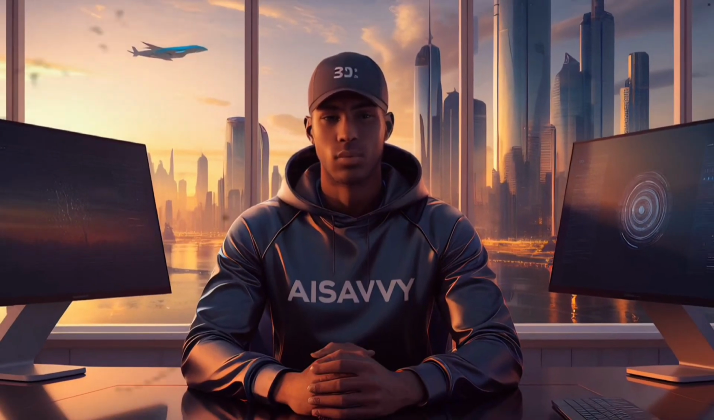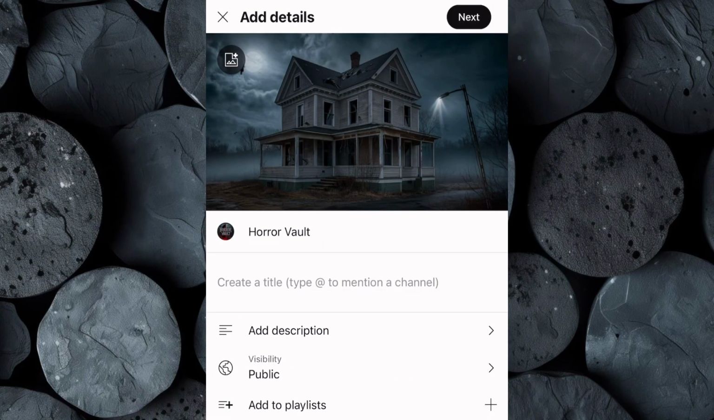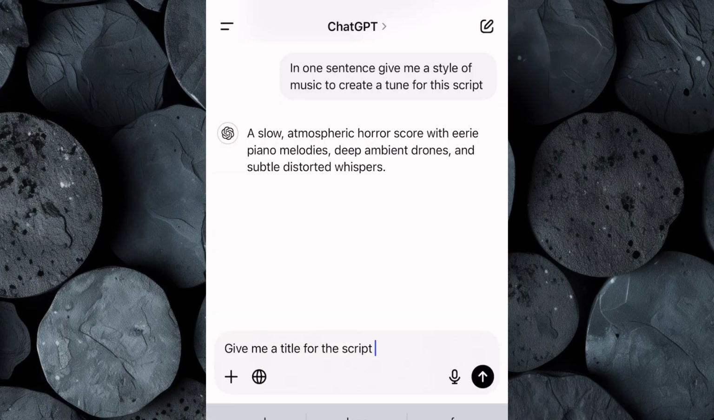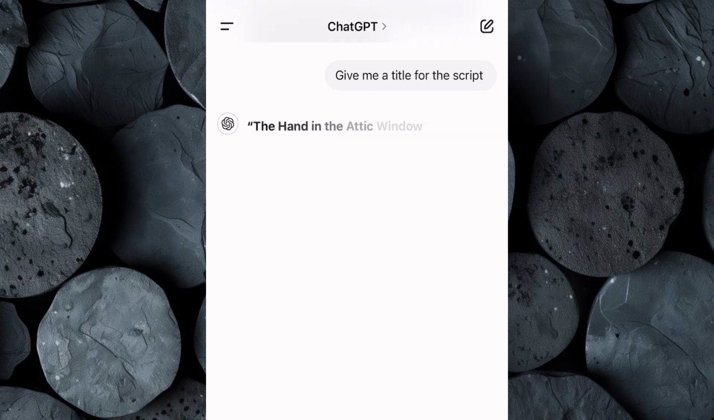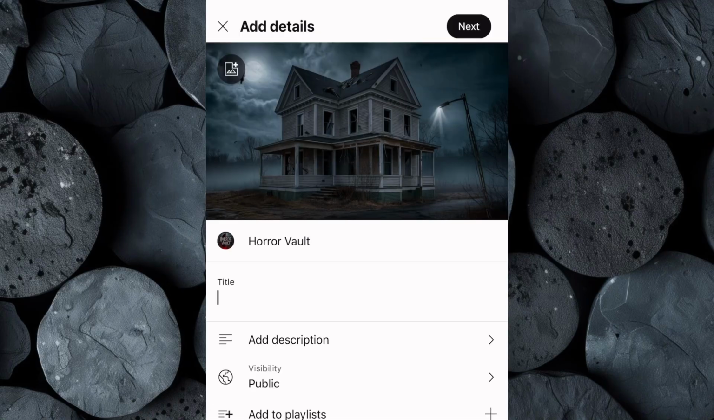The first step is to upload your video to your YouTube channel. Then we need to create a highly compelling title that grabs attention instantly. Open ChatGPT and ask it to create a click-worthy title based on your script. Within seconds, ChatGPT will provide the perfect title for your video. Copy the title, then head back to YouTube and paste it into the title field.